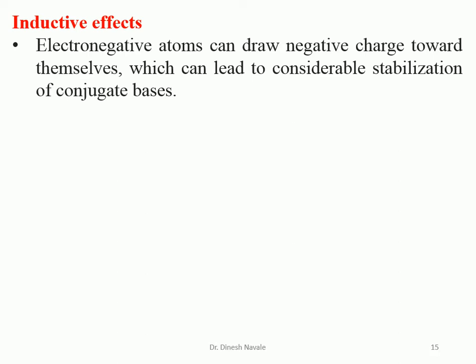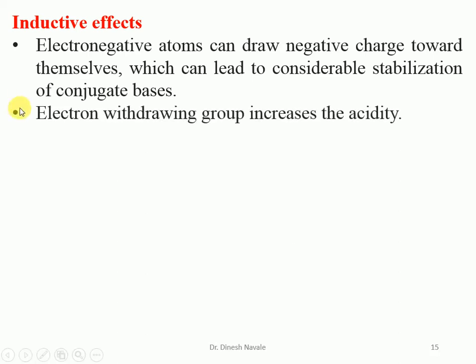So we make the statement that an electron withdrawing group increases the acidity.